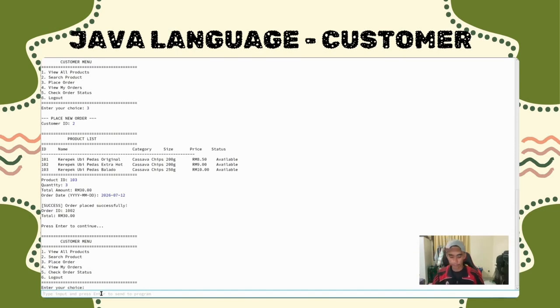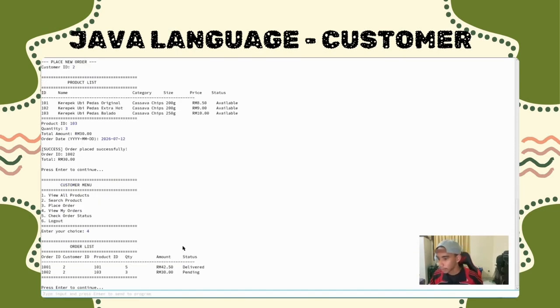Then we go to the view my order. For this part, the customer can check the total order, also called the order history. This is the order list. For example, 1001, 1002 is the order ID that has been made by the customer.